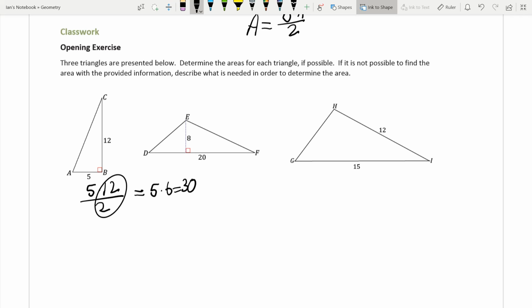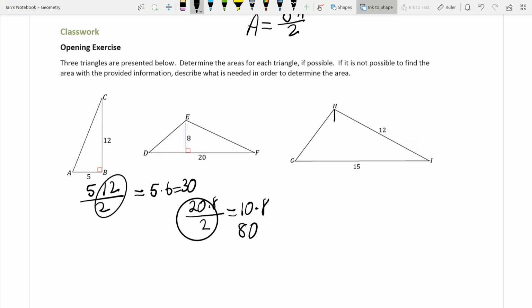Looking at DEF, our height is 8 and our base is 20. So we're going to go 20 times 8 divided by 2. 20 divided by 2 is 10. So we get 10 times 8, 80 square units.